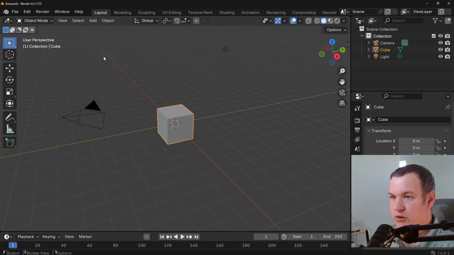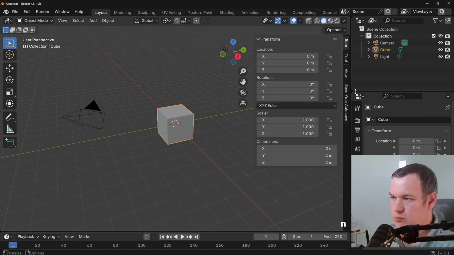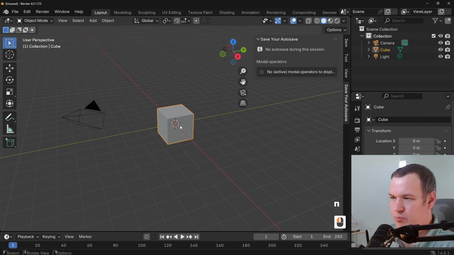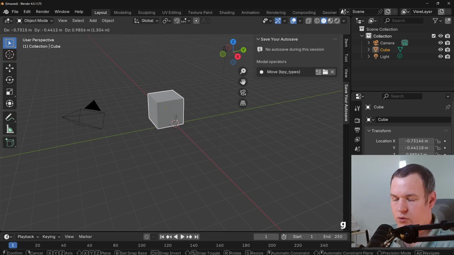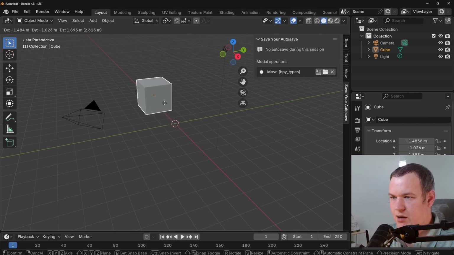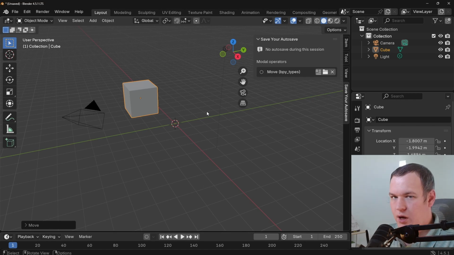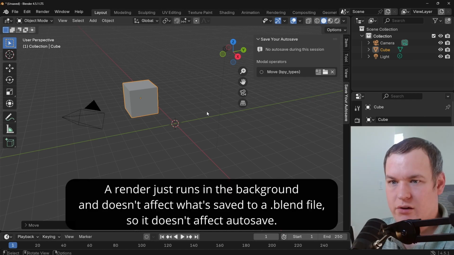By going through Blender's issue tracker and testing some things on my own, I think I found at least one answer. Modal operators. What are modal operators? Well, modal operators are operators that can last continuously, but usually stop because they're waiting for a condition or user input. Like with G to grab, it's waiting for me. It can't end unless I click. And some modal operators last indefinitely because maybe it's processing something in the background, kind of like a render would. A render's not a modal operator, but you get the idea.